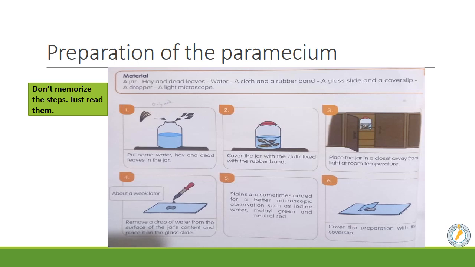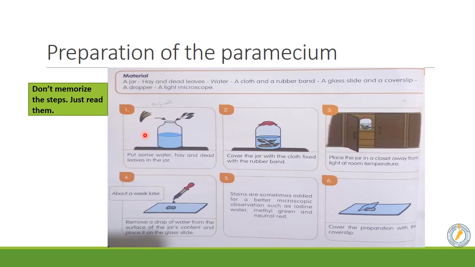In order to make preparation for paramecium, page 42, we need to make these steps. Now, you don't need to memorize the steps, just read them. We have to bring water from nature, like rainwater, store them in a jar with some dead leaves, close them with a cloth and rubber band, then store them in a closed, dark closet. Why? In order for the paramecium to multiply.